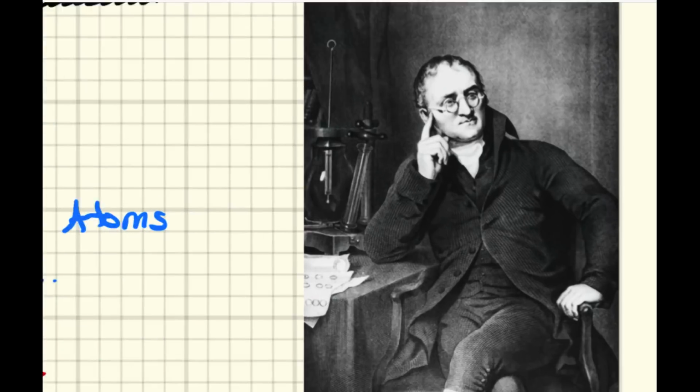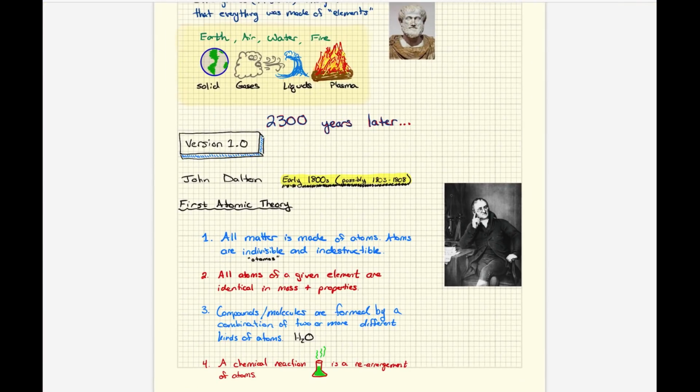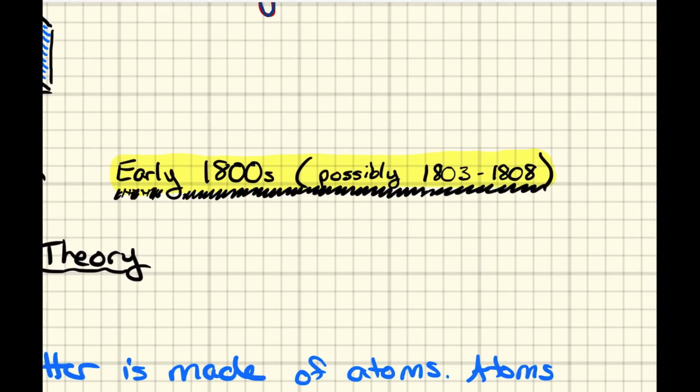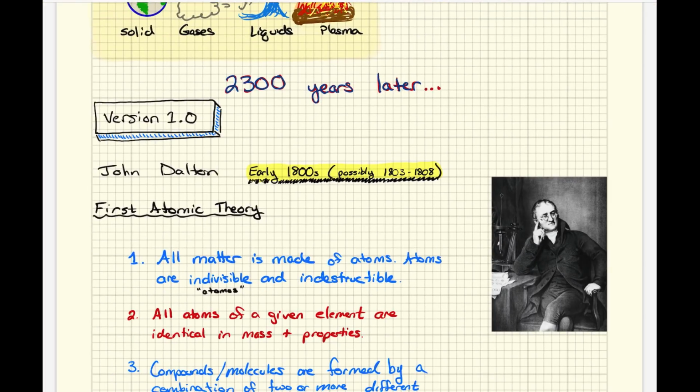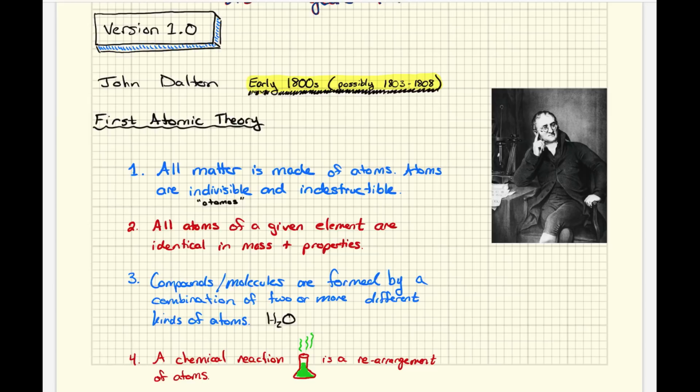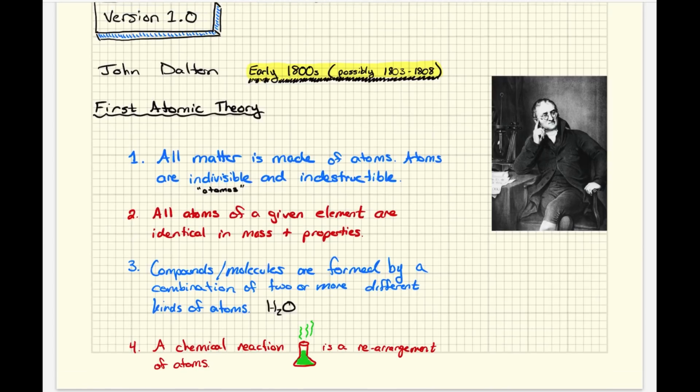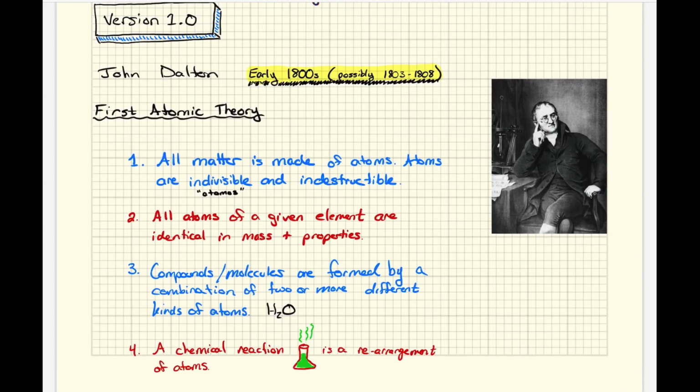Okay, so John Dalton, in the early 1800s, right around 1803, 1808. 1808 is the well-established date for this. John Dalton, being in his 30s to 40s at the time, wrote out this first atomic theory. Now, he didn't just do this. He was actually known for quite a few different experiments and things that he studied. He was kind of like the equivalent of a high school or a college professor. And so he came up with this first atomic theory, and it's all right here.